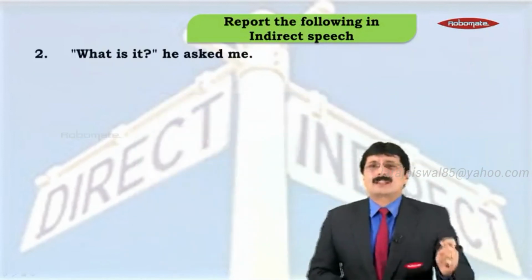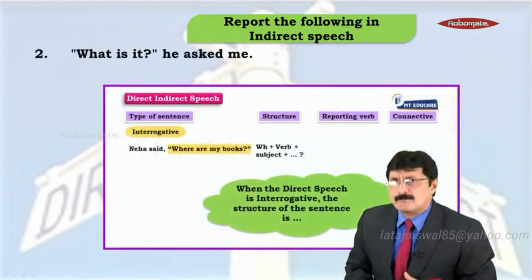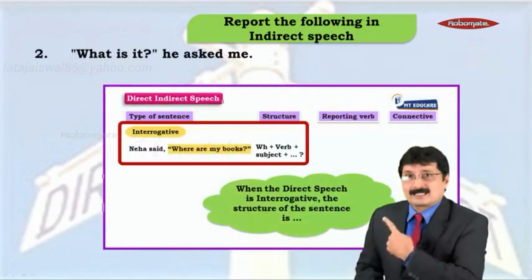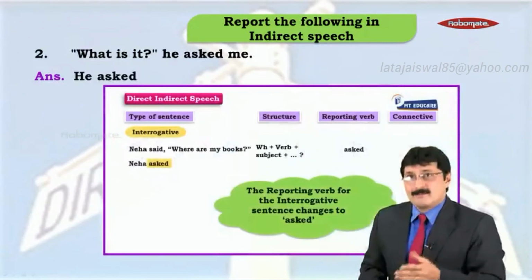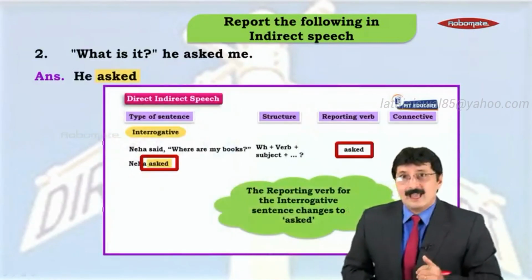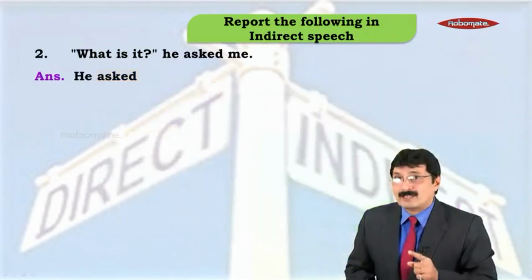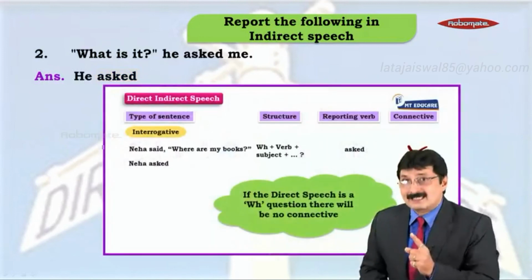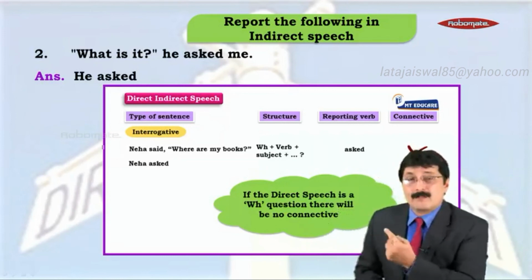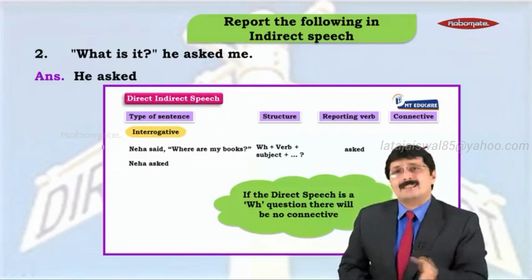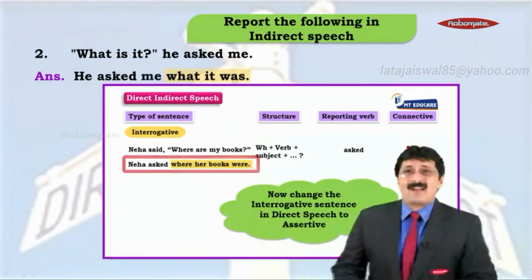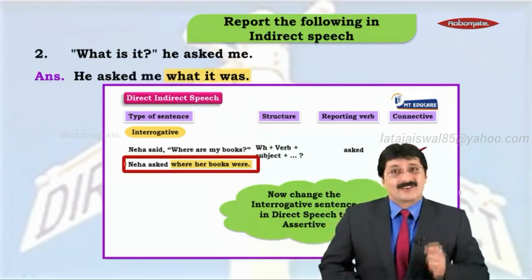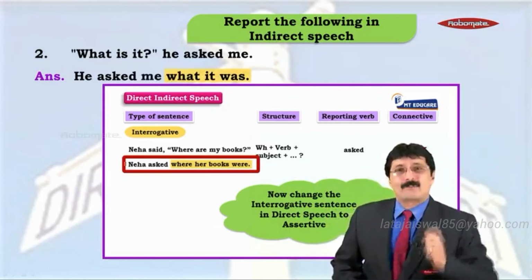Fantastic, my friends. Look at the next sentence. "What is it?" he asked me. First thing, it is a WH question. So, he asked me, right? And what is going to come after that, my dear friends? Yes, if the direct speech is a WH question, there will be no connective. Same WH back again, as you can clearly see. My dear friends, we have got the answer, right? Neha asked where her books were.